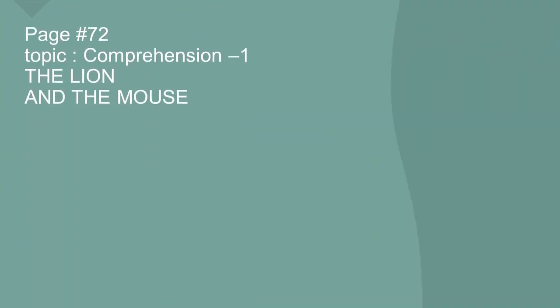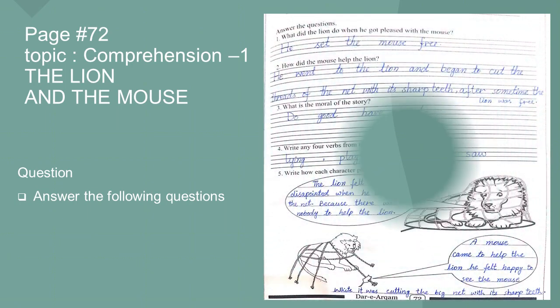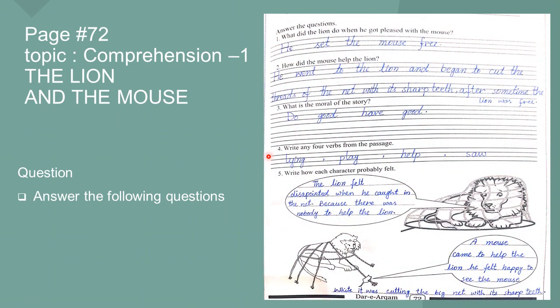Page number 72, Comprehension 1, The Lion and the Mouse. And our question is, answer the following questions. This is page number 72. Let's read our first question. What did the lion do when he got pleased with the mouse? He set the mouse free.